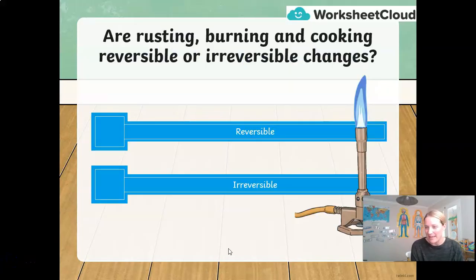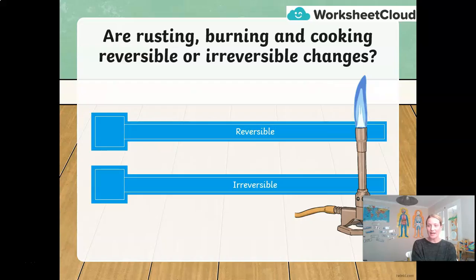So you know me, I love to start a lesson by recapping what we've done in the previous lesson, and I thought we would look once more at reversible and irreversible changes by doing a little quiz together. So I have up here some questions, and let's see if you can answer them for me. Are rusting and burning and cooking examples of reversible or irreversible changes?